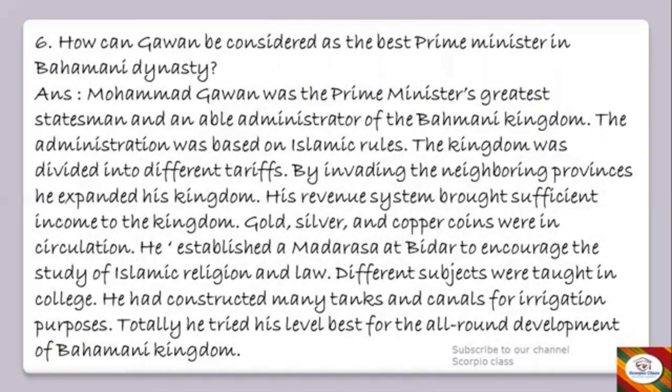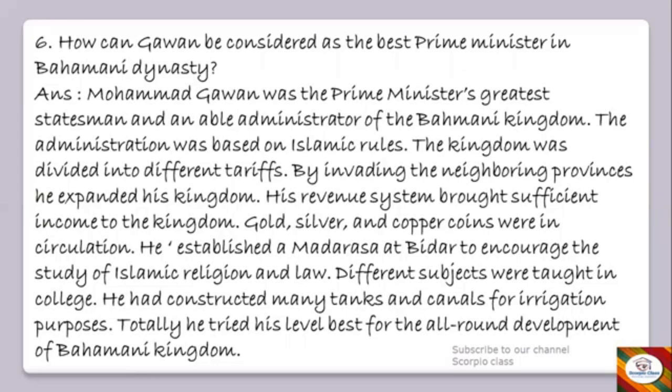How can Gawan be considered as the best prime minister in Bahamani dynasty? Okay, answer is Muhammad Gawan was the prime minister, greatest statesman and an able administrator of the Bahamani kingdom. The administration was based on Islamic rules. The kingdom was divided into different tarafs. By invading the neighboring provinces, he expanded his kingdom.